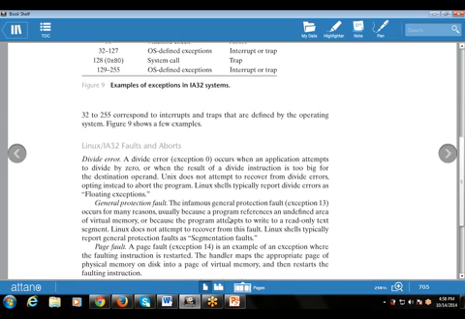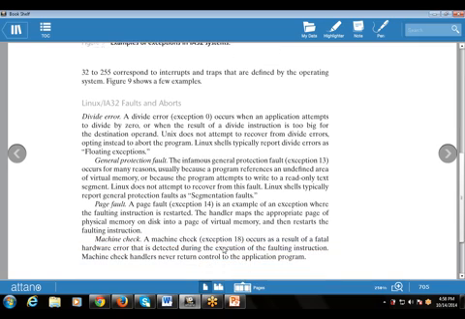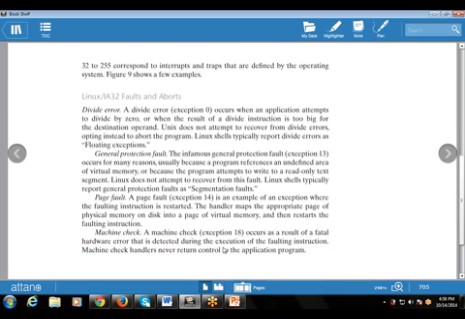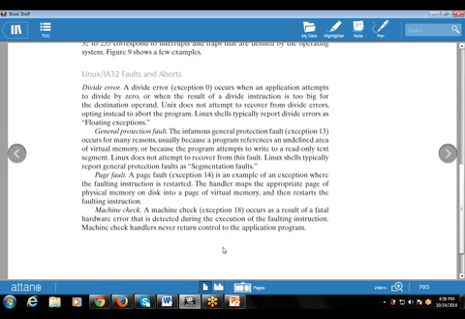Then next is the page fault, an example of an exception where the faulting instruction is restarted. The handler maps the appropriate page of physical memory on disk into a page of virtual memory, and then restarts the faulting instruction. Then next is machine check, that is also a category of fault.